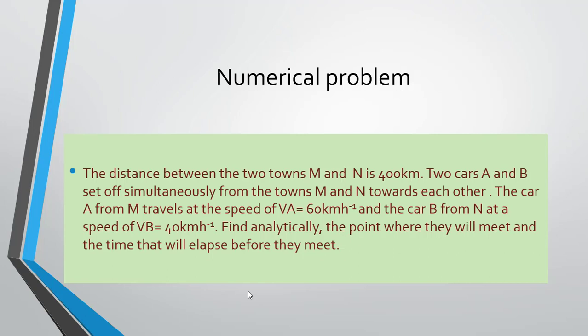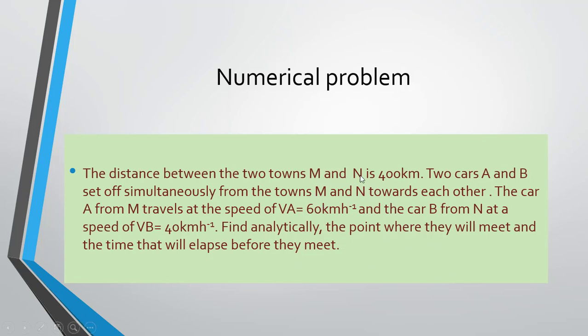If we have two towns and their distance is 400 km, two cars A and B are moving from towns M and N towards each other simultaneously. The two cars are moving from town M and town N towards each other. The car A from M travels at the speed of 60 km per hour.